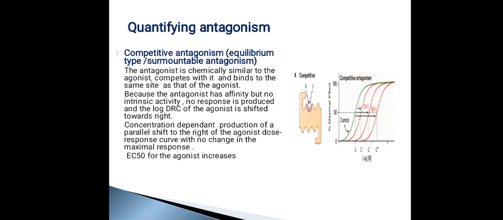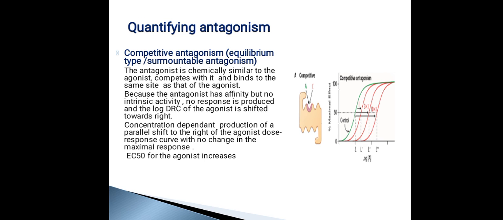So I will tell you in short, when an antagonist is similar to that of the agonist, it is going to bind to the site where usually the agonist will bind, and the curve will be shifting rightwards. When you increase the concentration of the agonist, the agonist will replace the antagonist and sit in the place, and since the agonist has the ability to produce 100% response, the response will be 100%.